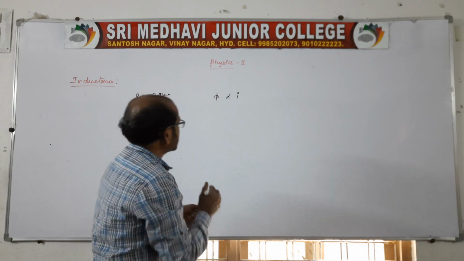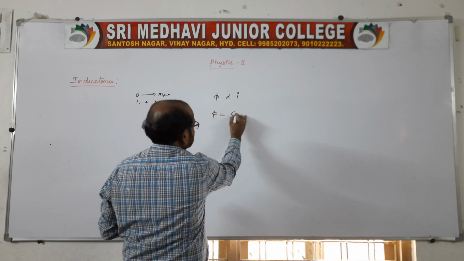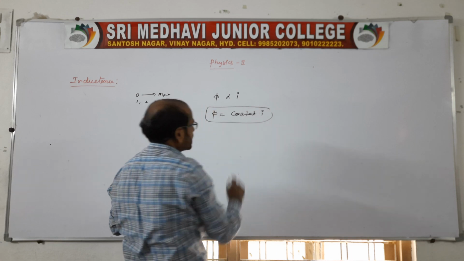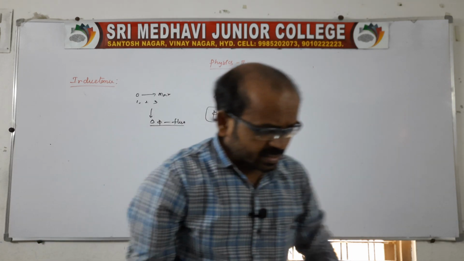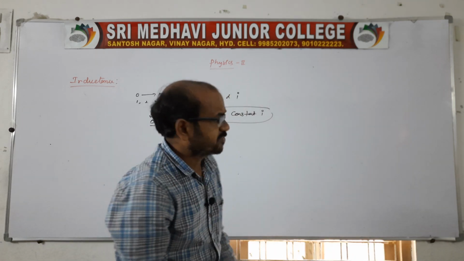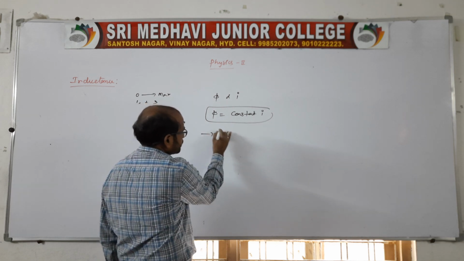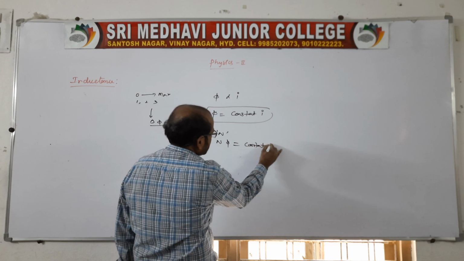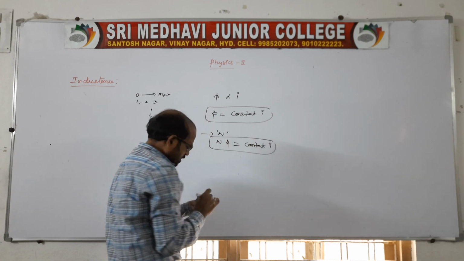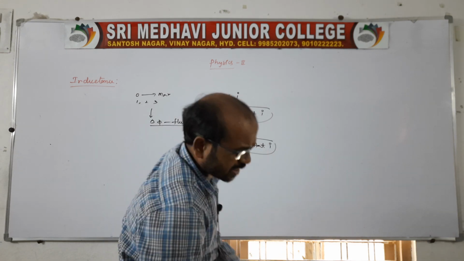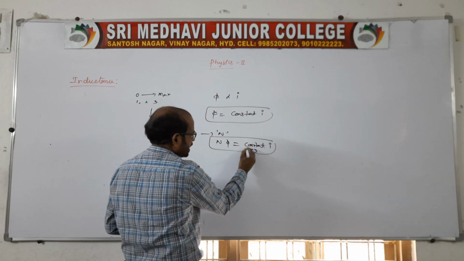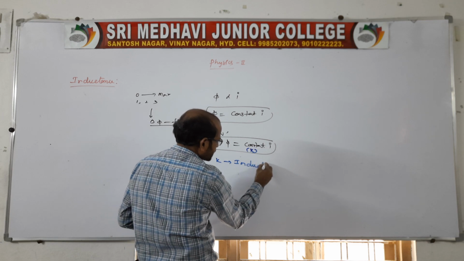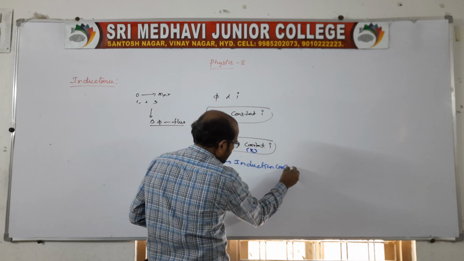So here we should write some constant. That constant is called the inductance. So we can say directly proportional. If the coil contains n number of turns, then N phi is equal to some constant times I. Suppose you give that constant a name, K. K is the induction constant.